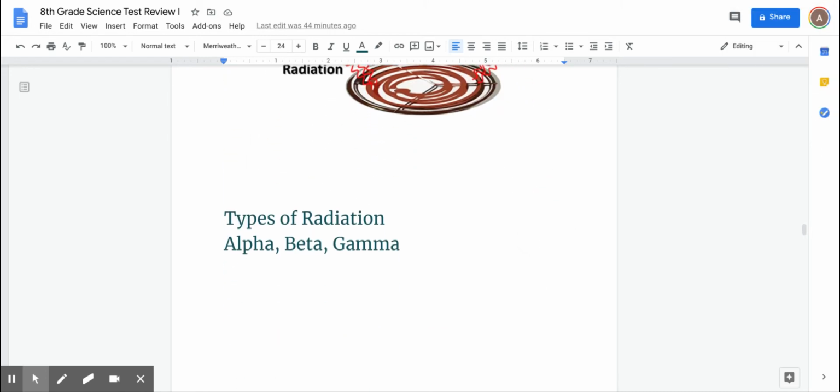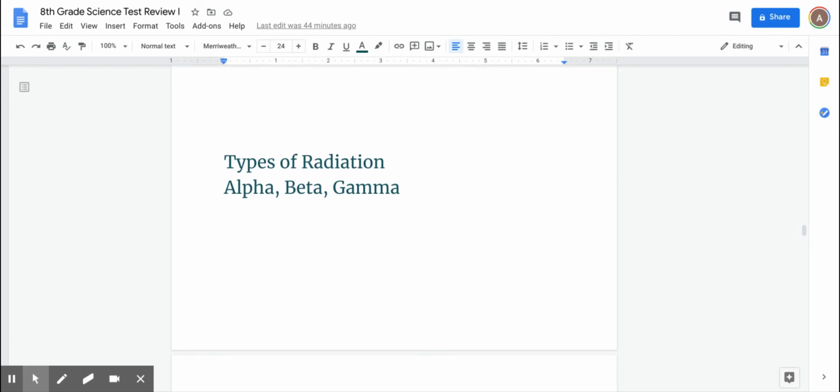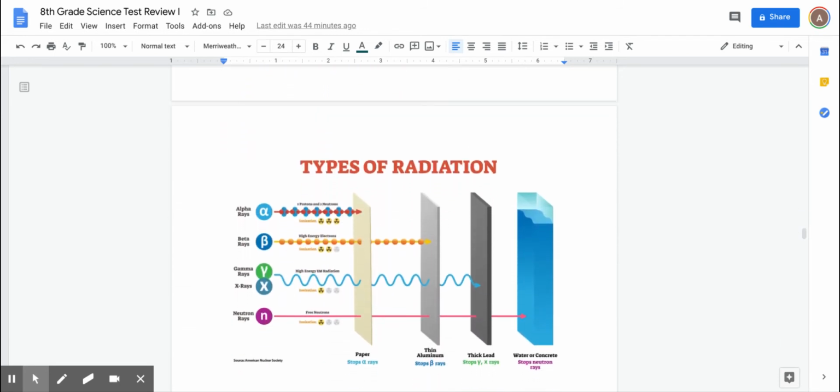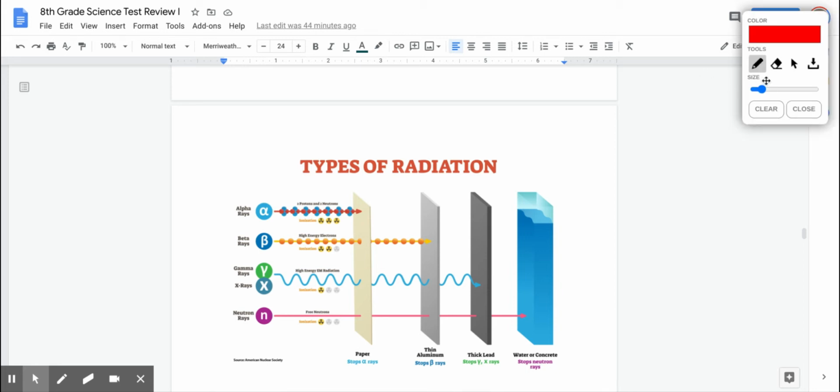So again, there are types of radiation we're going to talk about. There's alpha, beta, gamma, there's microwave, there's X-ray, a bunch of them, right? And let's look at the types here from the chart. As you can see, we'll get that page marker out. What should we use now? Let's use blue.